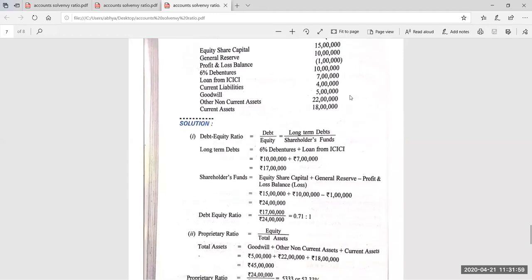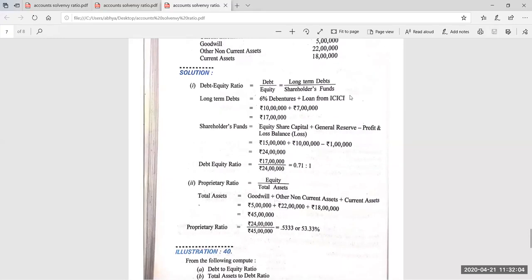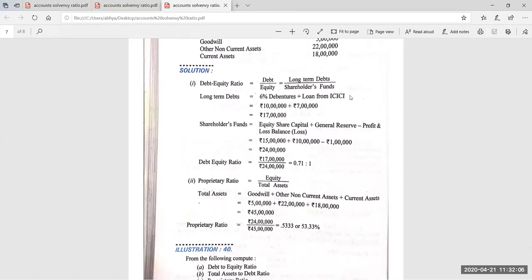Now we have to find out the debt equity ratio. We have both things, debt 17 lakh, equity 24 lakh. So the answer is 0.71:1. Now proprietary ratio. For proprietary ratio, the formula is equity upon total assets.